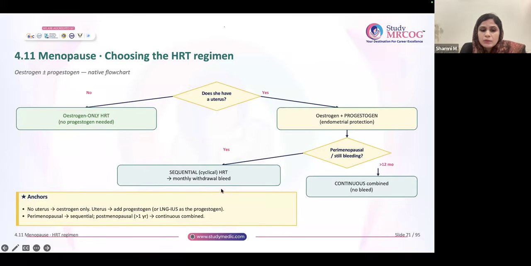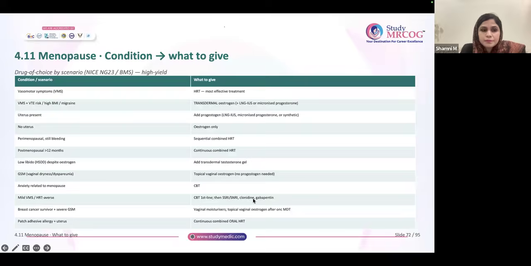So this is the thing what I have written. Based on the symptoms, on the scenarios, you are going to choose the HRT. This is a question prone area. Vasomotor symptoms, mainly you give HRT. That is the most effective treatment for vasomotor symptoms.